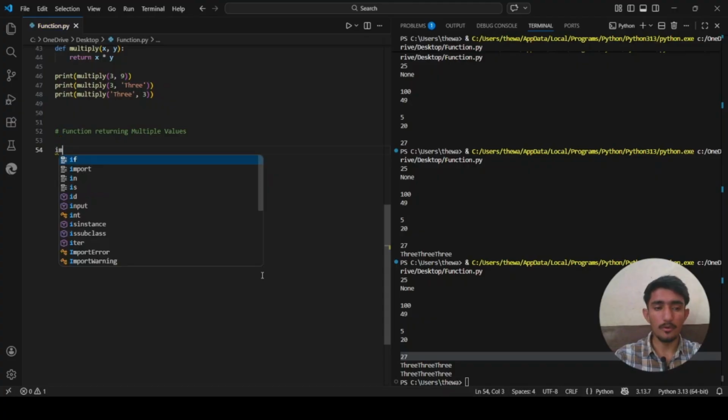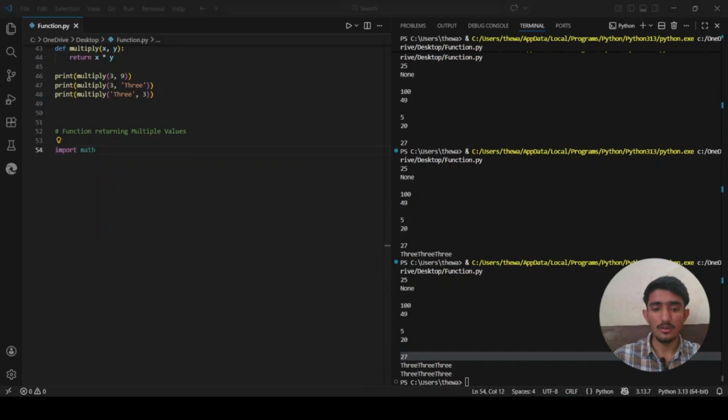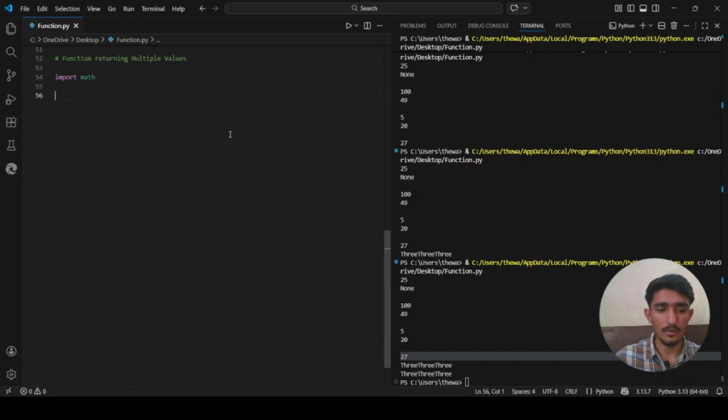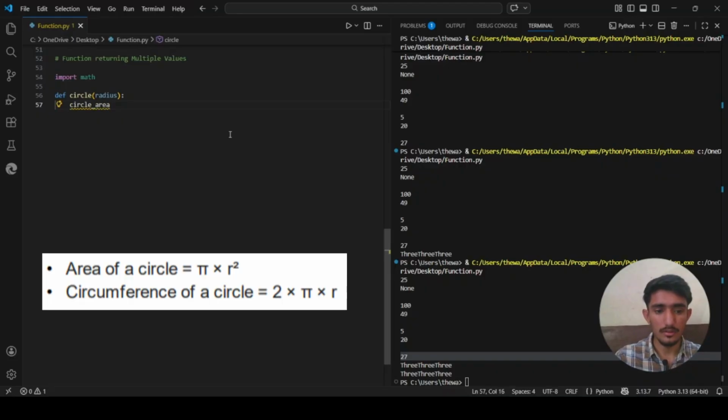First we will say import math. After that we will say def circle, which takes one parameter, radius.